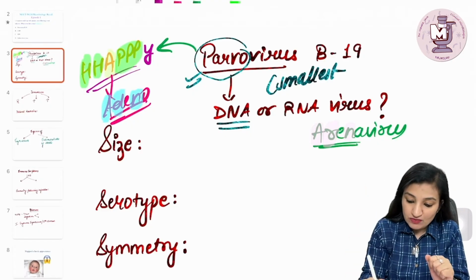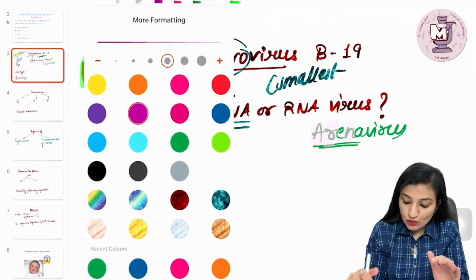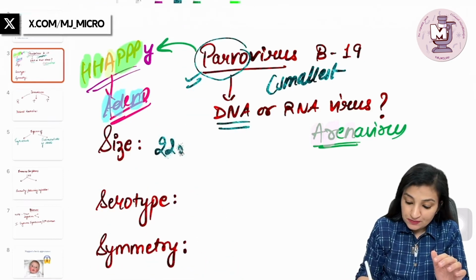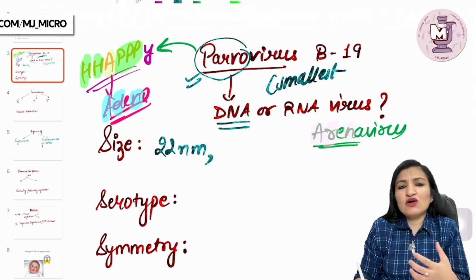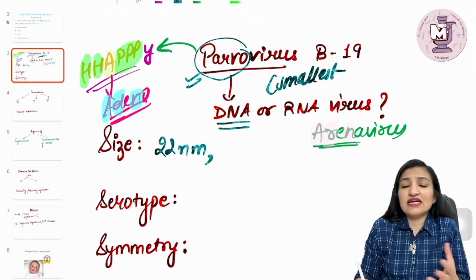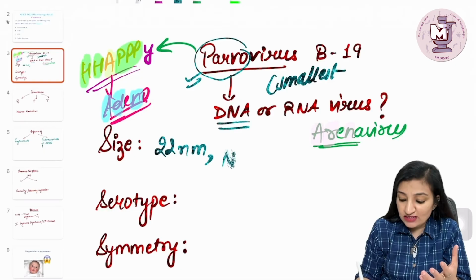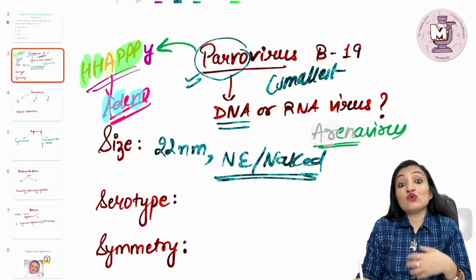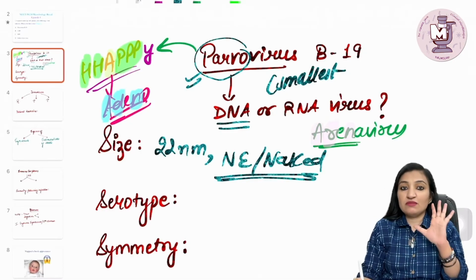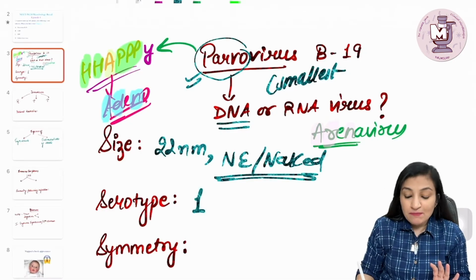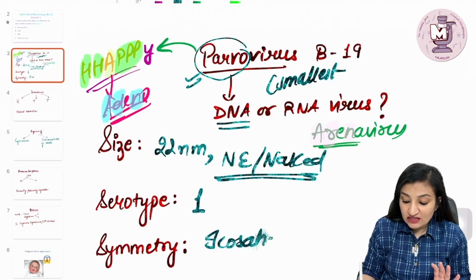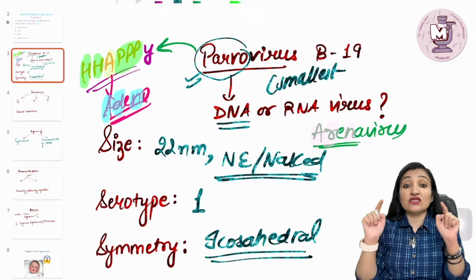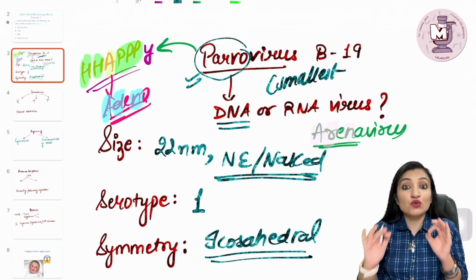Now, continuing with parvovirus, as I said, it's overall the smallest virus. Its size is just about 22 nanometers. God decided that because this is going to be the smallest virus, let me not give it an envelope. So it's a non-enveloped or naked virus. Remember, lack of an envelope contributes to the small size of this virus. There is only one serotype and the symmetry is icosahedral. As a general rule, guys, please remember all the DNA viruses have icosahedral symmetry. So this virus, being a DNA virus, has icosahedral symmetry.